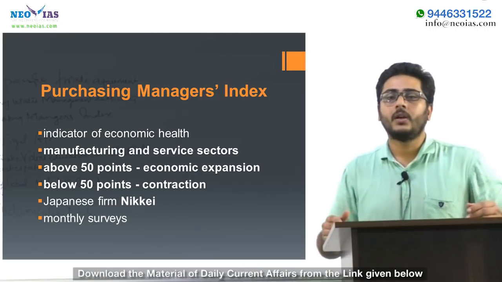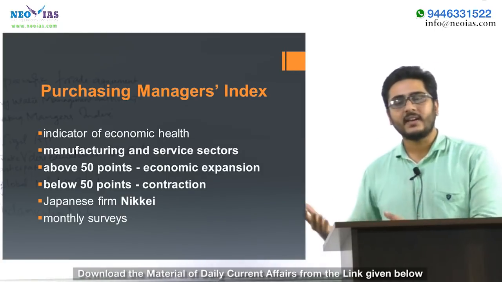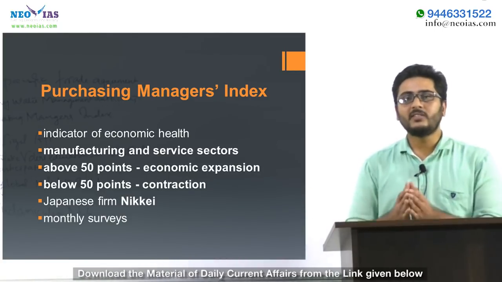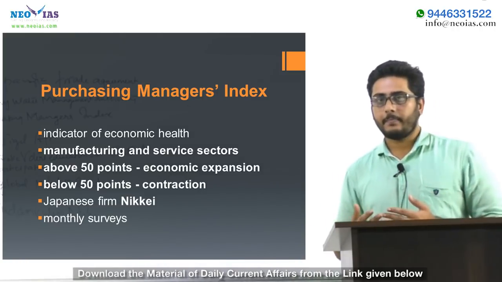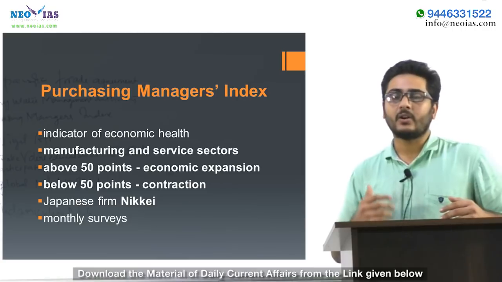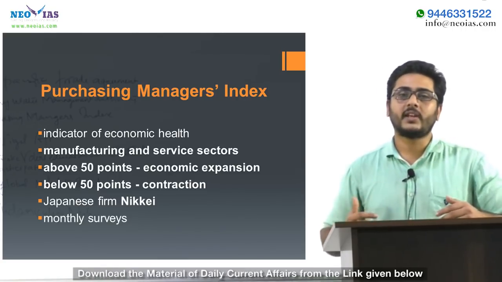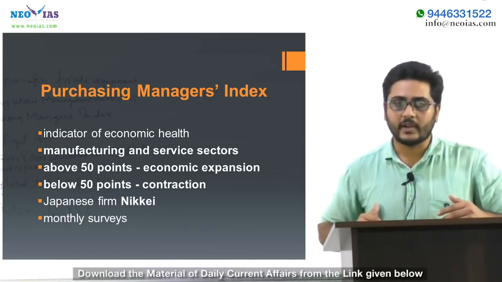It is calculated separately for the manufacturing and service sectors. The base of the index is taken as 50. Any index below 50 is seen as contraction of economic activity, and any point above 50 is seen as expansion of economic activity.